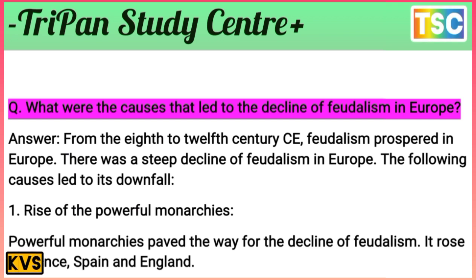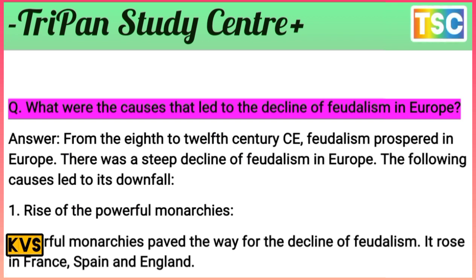From the 8th to 12th century CE, feudalism was prevalent in Europe, and there was a steep decline of feudalism in Europe. The following causes led to the downfall. First of all, the rise of the power of monarchies. Powerful monarchies paved the way for the decline of feudalism.